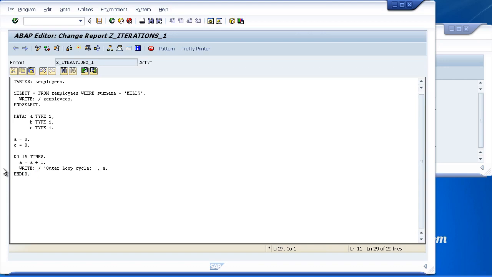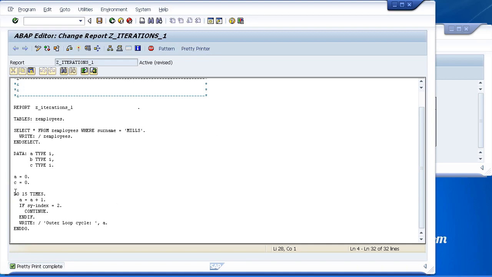Okay, then what we're going to do is introduce an if statement. So let's say if sy-index, which should be the same as the variable a that we are setting as a separate counter ourselves. So we're saying if sy-index equals 2, then we will say continue. And that's all there is to it, just that one word, continue. Then we will end our if statement.